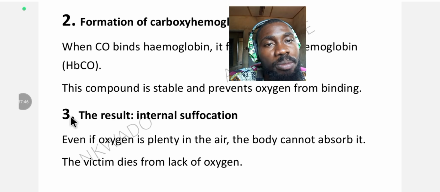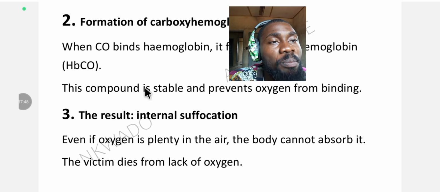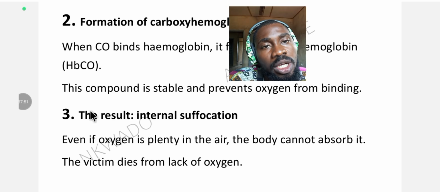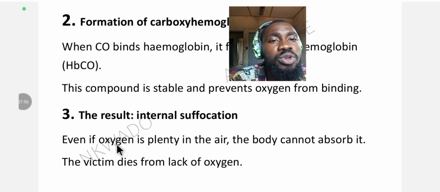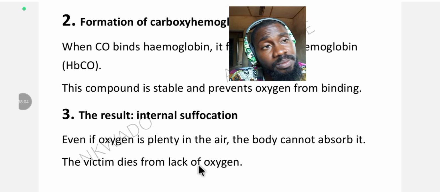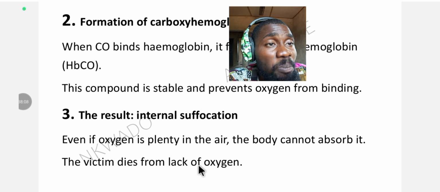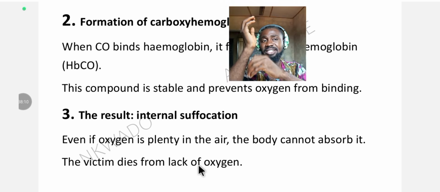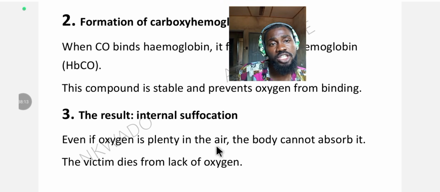So let's look at number 3. What is the result of this chemical combination? The result is internal suffocation. There is an internal suffocation, okay? Even if the oxygen is plentiful in the air, the body cannot absorb it. The victim dies from lack of oxygen. So even though there is oxygen in the air, your body can't pick up this oxygen, your body can't use this oxygen because of this compound formed.